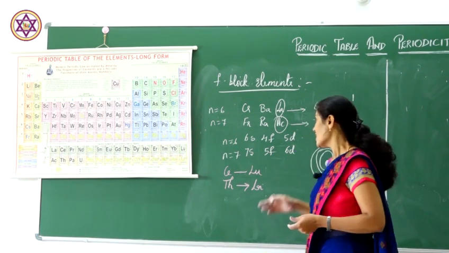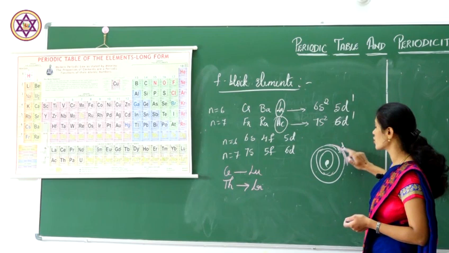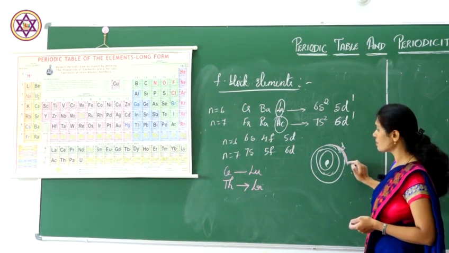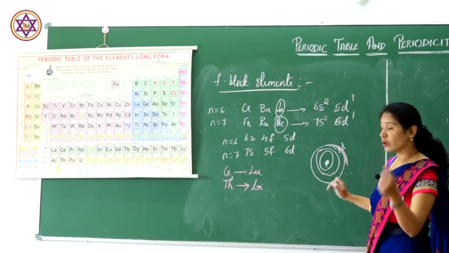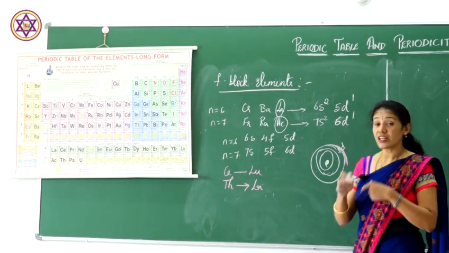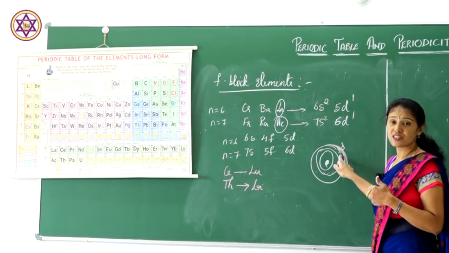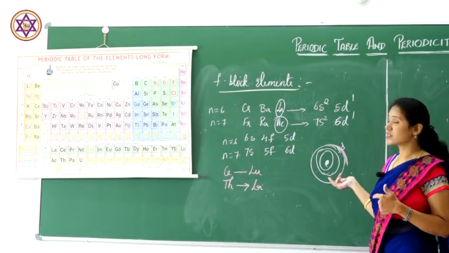Let's see now. As I said, there is not much difference between the F and D subshell in this orbit. So, if there is only one electron, then only D subshell fills here. If there is more than one electron, F subshell fills first, then filling takes place in D subshell.